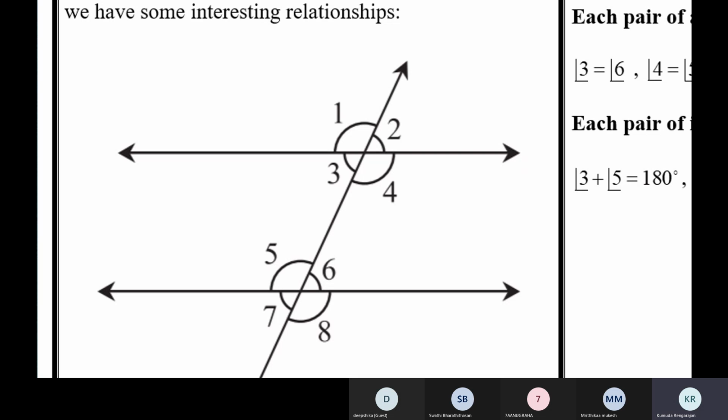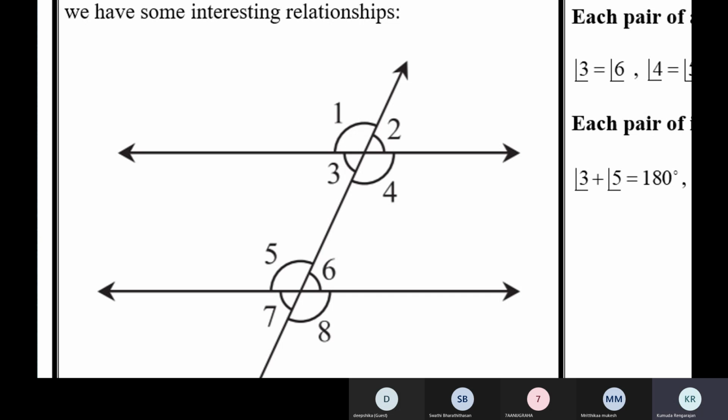When you have two lines intersected by a transversal, whether parallel or not, you can use the terms corresponding, allied and alternate angles.